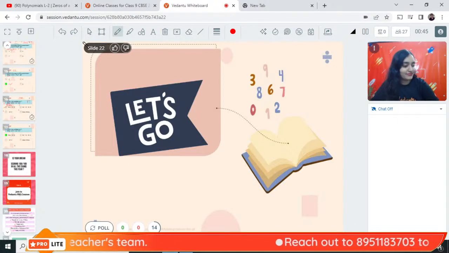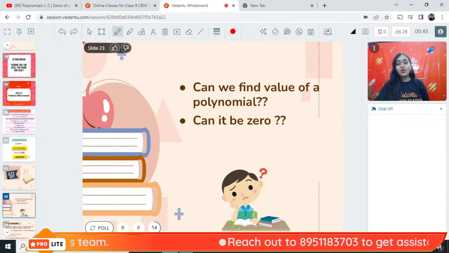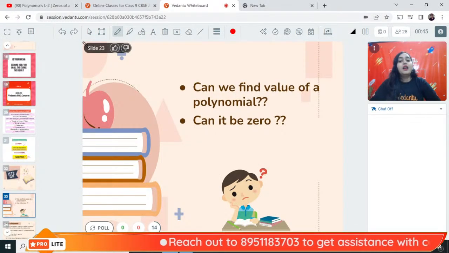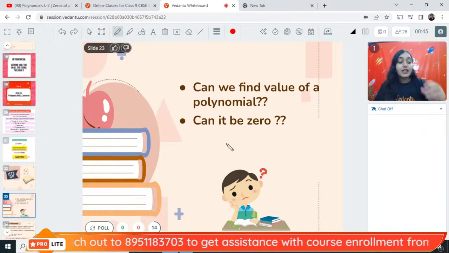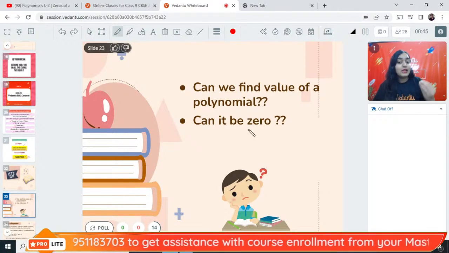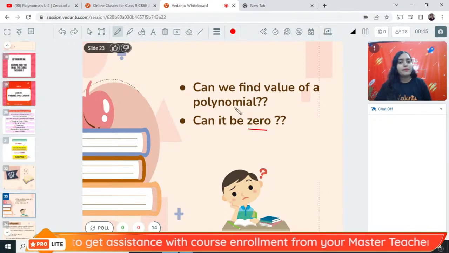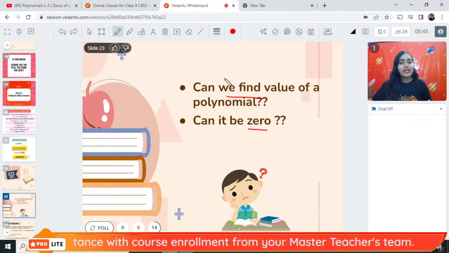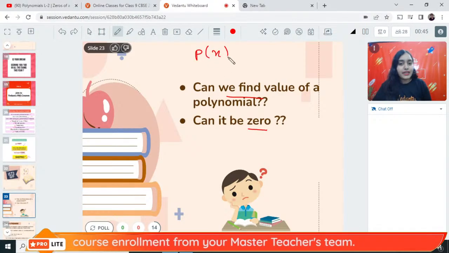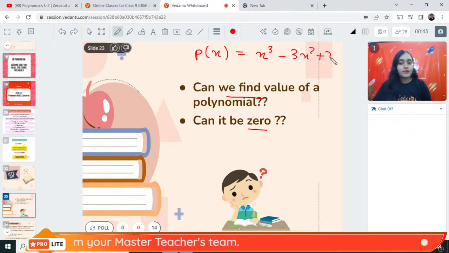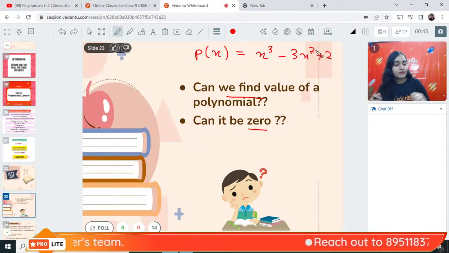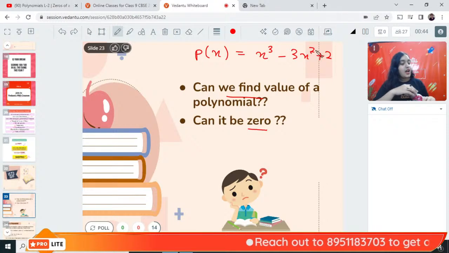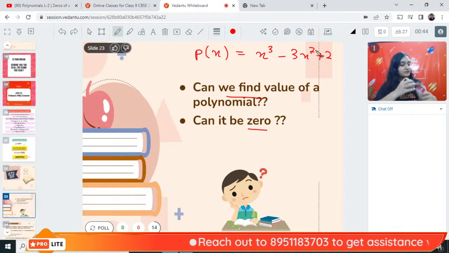Alright, let's go. Now, can we find a value of any polynomial? Can the value of a polynomial be 0? Yes or no? Can you find out the value of any polynomial? Suppose I have a polynomial p(x), which is x cube minus 3x square plus 2. Can I find out the value of this polynomial? Yes or no?